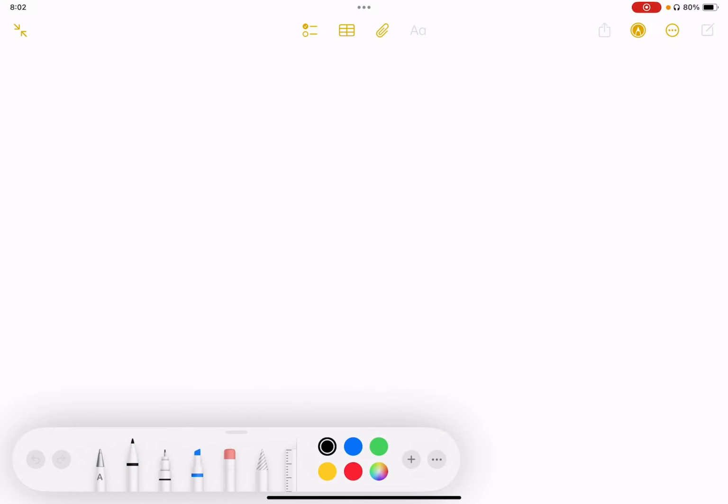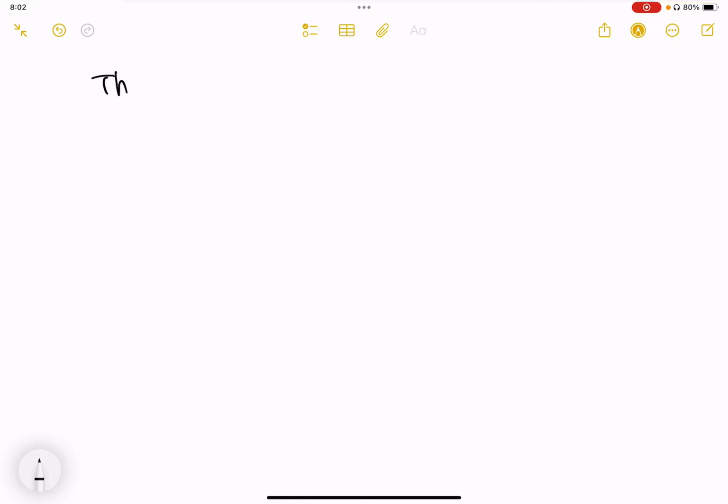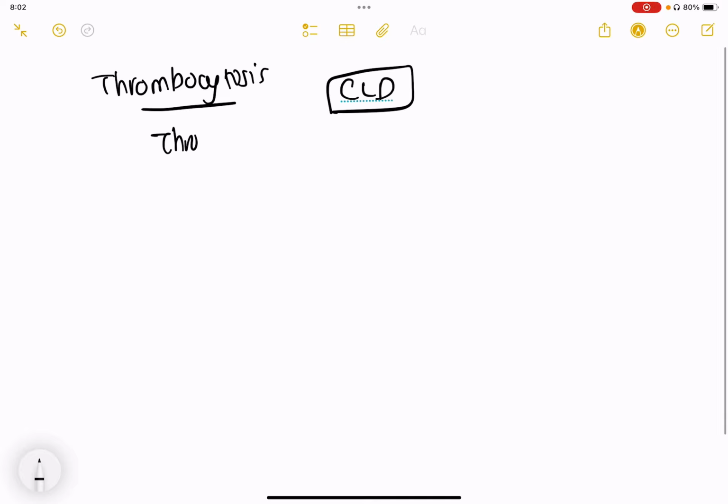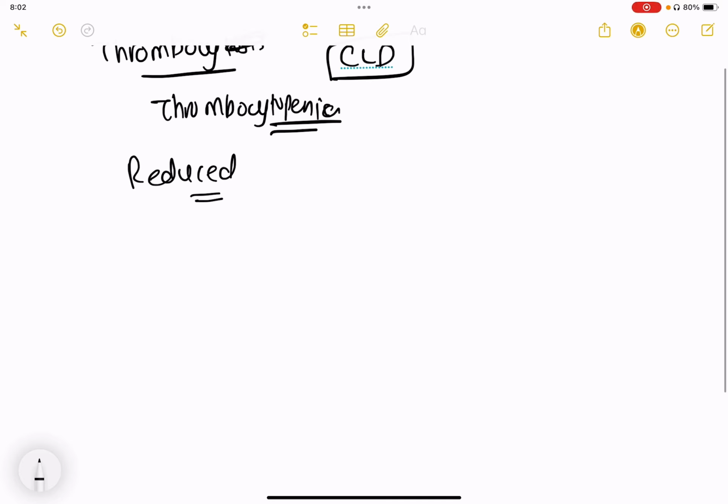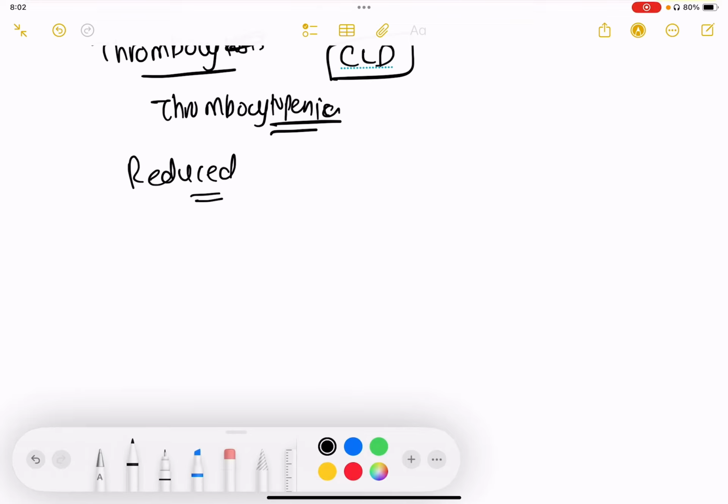So today we'll be discussing thrombocytopenia in cirrhotic patients or in CLD, chronic liver disease patients. Now, what is the reason for thrombocytopenia? So we are not discussing thrombocytosis. We are discussing actually about penia, which is reduced number of platelet count. Now, there are a few reasons for that.